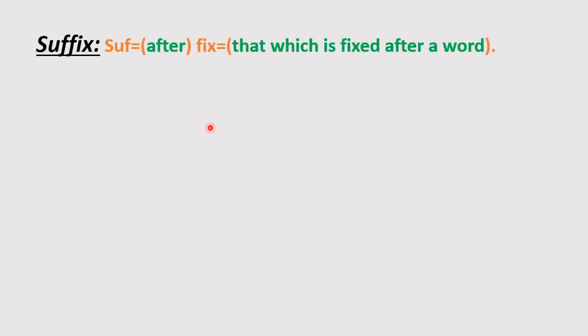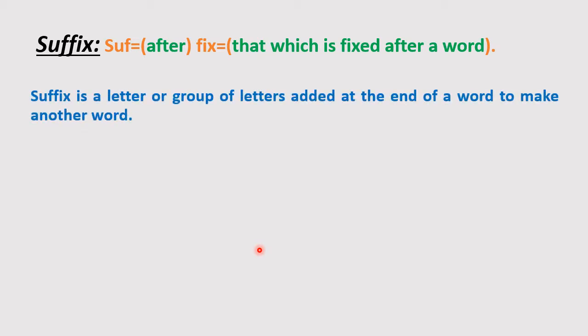Suffix. The word suffix is divided into two syllables. One is suf, which means after. Another one is fix, meaning that which is fixed after a word. So the definition would stand: a suffix is a letter or group of letters added at the end of a word to make another word.